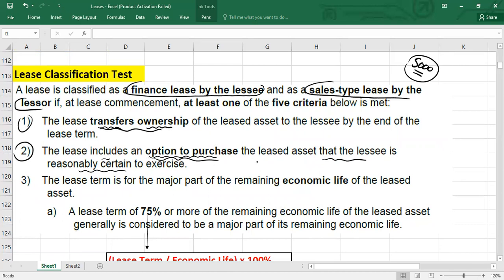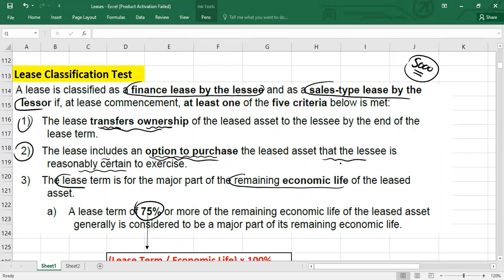If it is also not there, then you have to apply the third concept. The third concept is called the 75% test. What is it? Actually, what you will do, guys, you have to take the lease term and divide it by the remaining economic life of the asset: lease term divided by remaining economic life times 100. So you will get the answer.